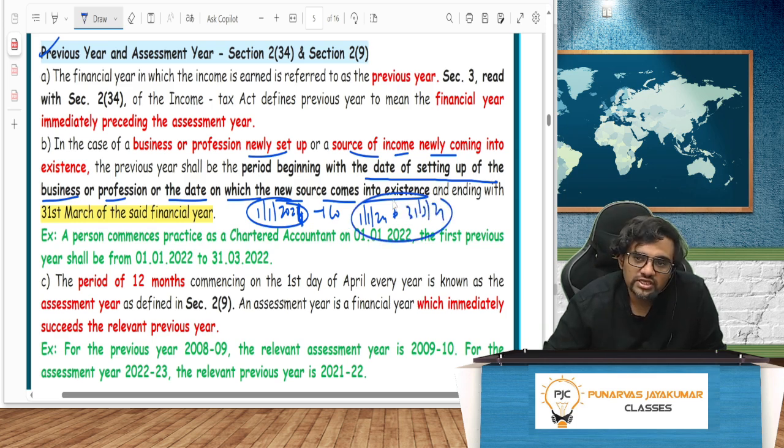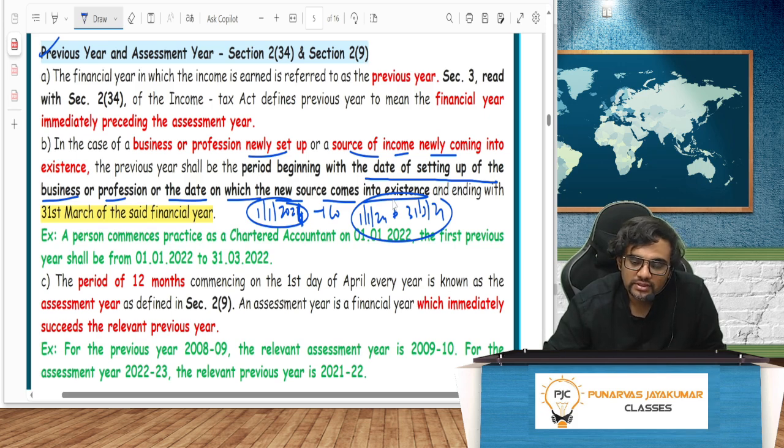What is the financial year for this company? I'm not asking the previous year; the previous year is an income tax concept. What is the financial year? 23-24?